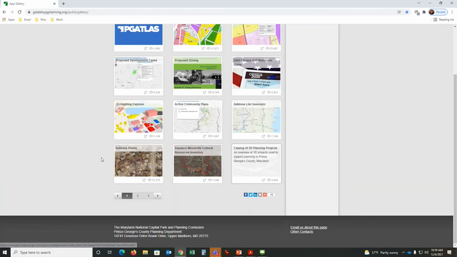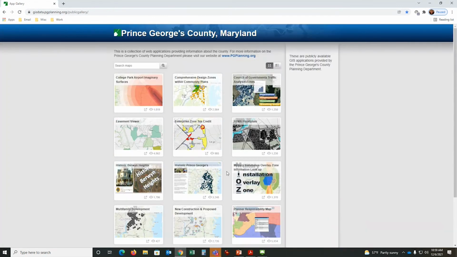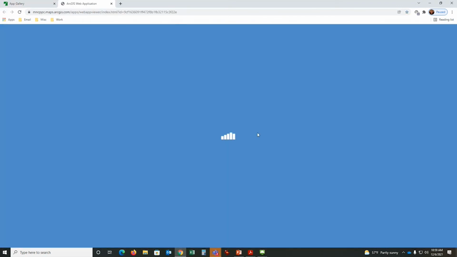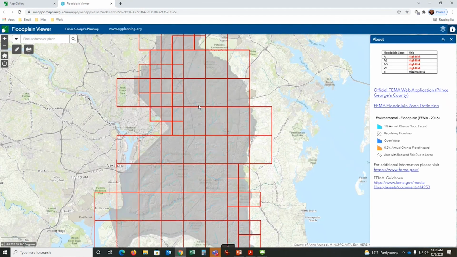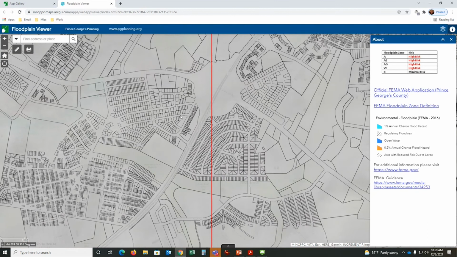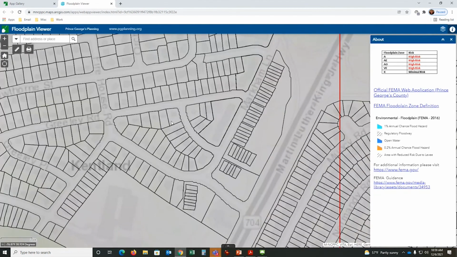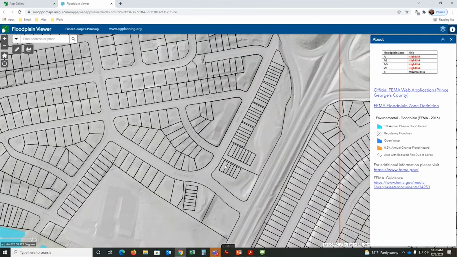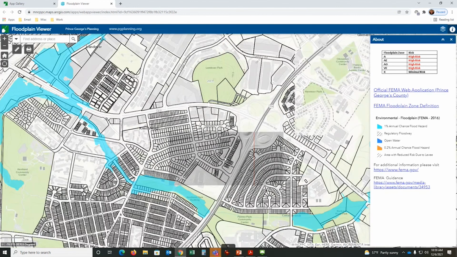All of this is outside of PG Atlas. I can come over here. I can now zoom in to, maybe you want to see FEMA floodplains alone. You type in an address, you zoom in, and now you can see if a floodplain exists on that property. There's a floodplain right there.